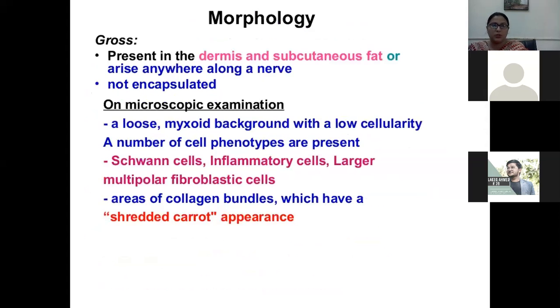Microscopically, on gross examination, it is present in the dermis and subcutaneous fat, and it is not encapsulated. On microscopic examination, a loose myxoid background with low cellularity is seen. Shredded carrot appearance is seen in neurofibroma.